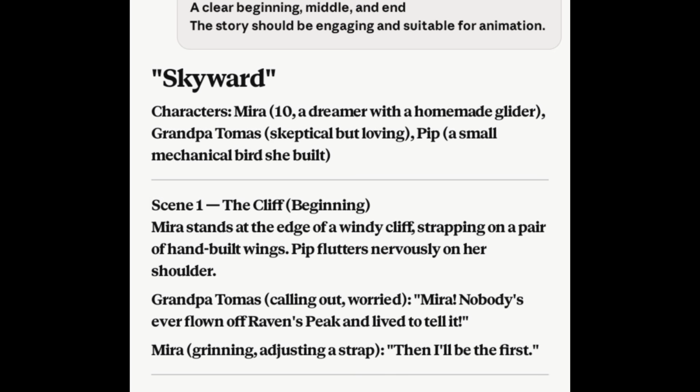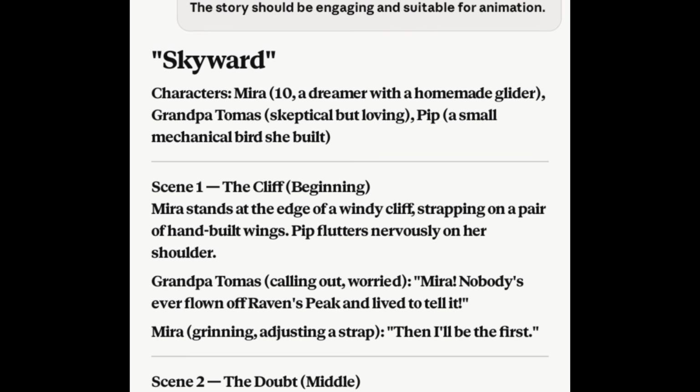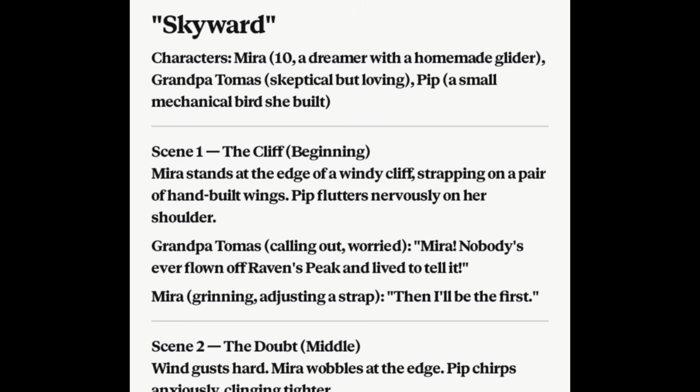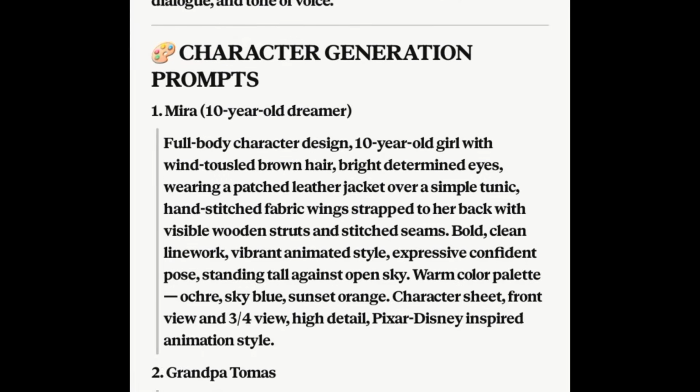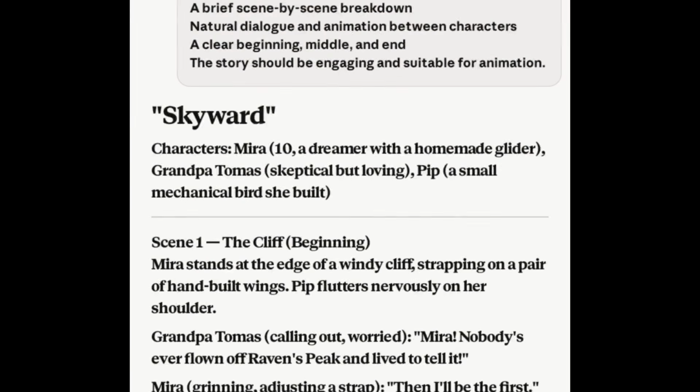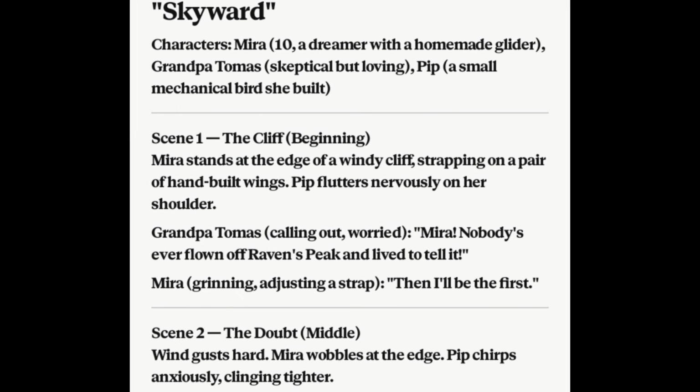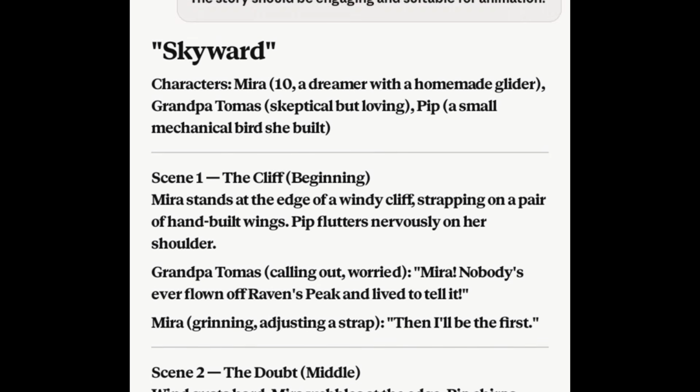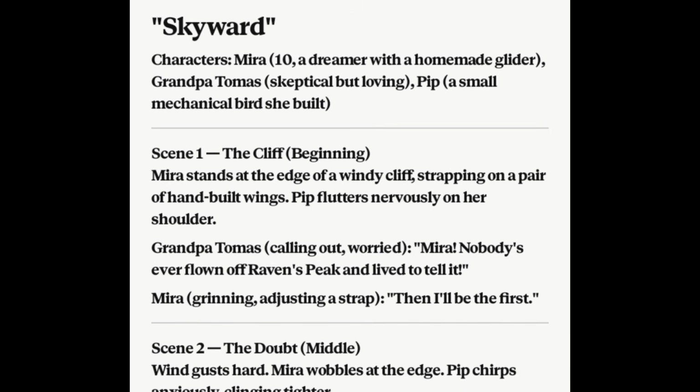Skyward is the topic. Now the characters are going to be Mira, who is 10 years old, a dreamer, and Pip, a small mechanical bird she built. Anyway, scene one is going to be the cliff beginning. Okay, so basically this is the result that Claude AI gave me, but I was not satisfied with it because that is not what I wanted.